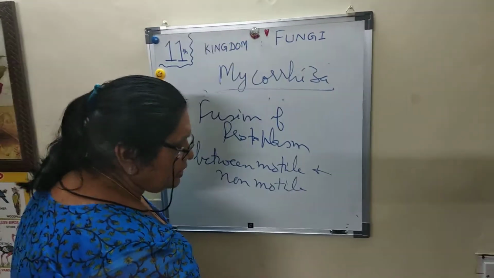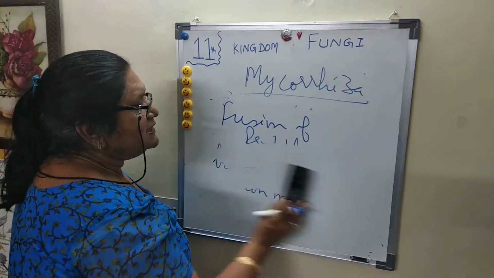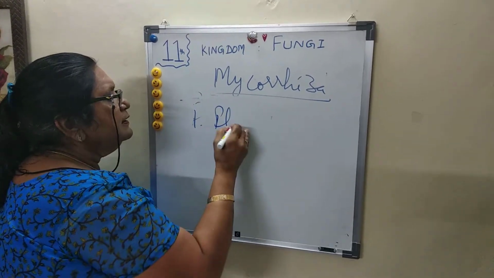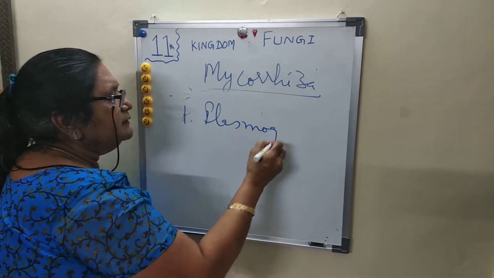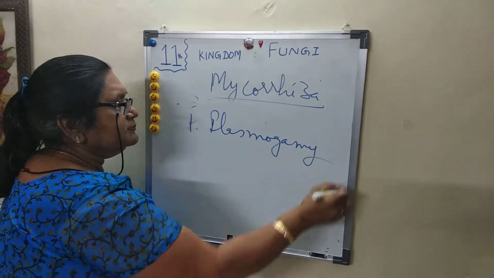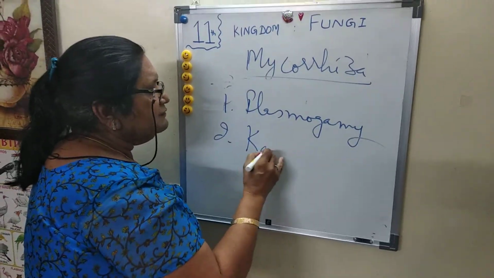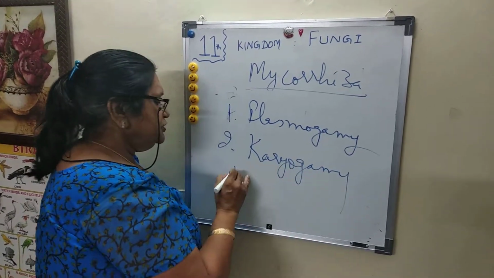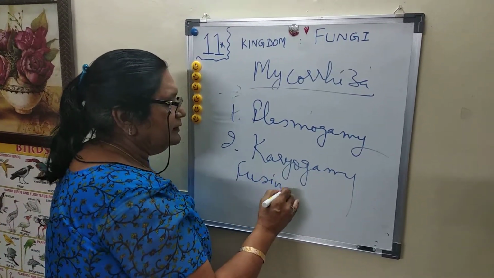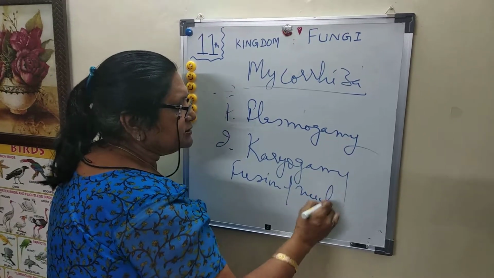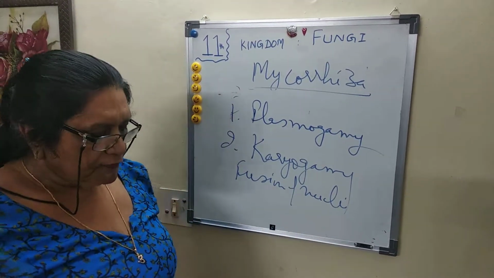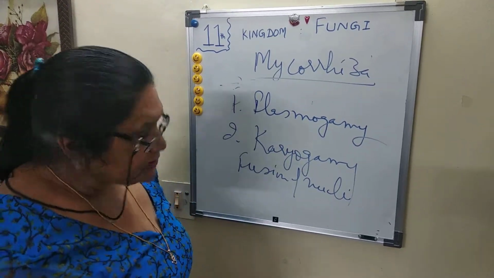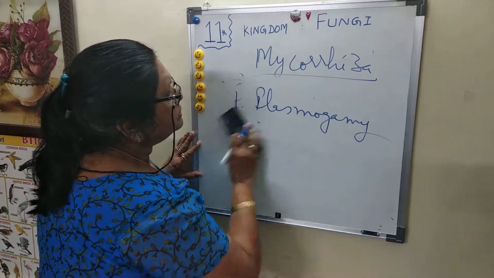This is called the first step, plasmogamy. It means, in their life cycle, plasmogamy is the fusion of protoplasm. The second step in their life cycle is karyogamy, the fusion of nuclei. Two nuclei fuse. Third step, meiosis occurs in the zygote.